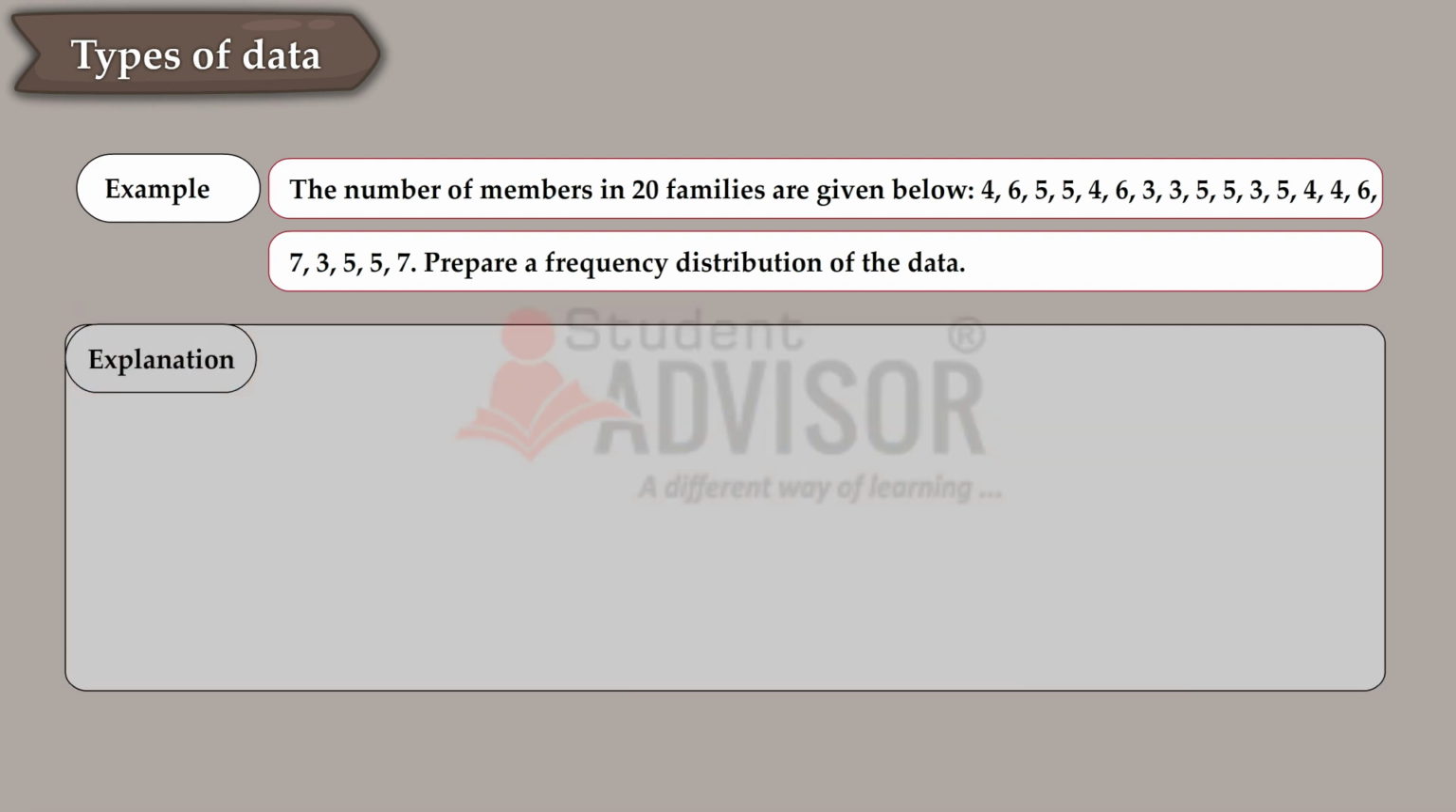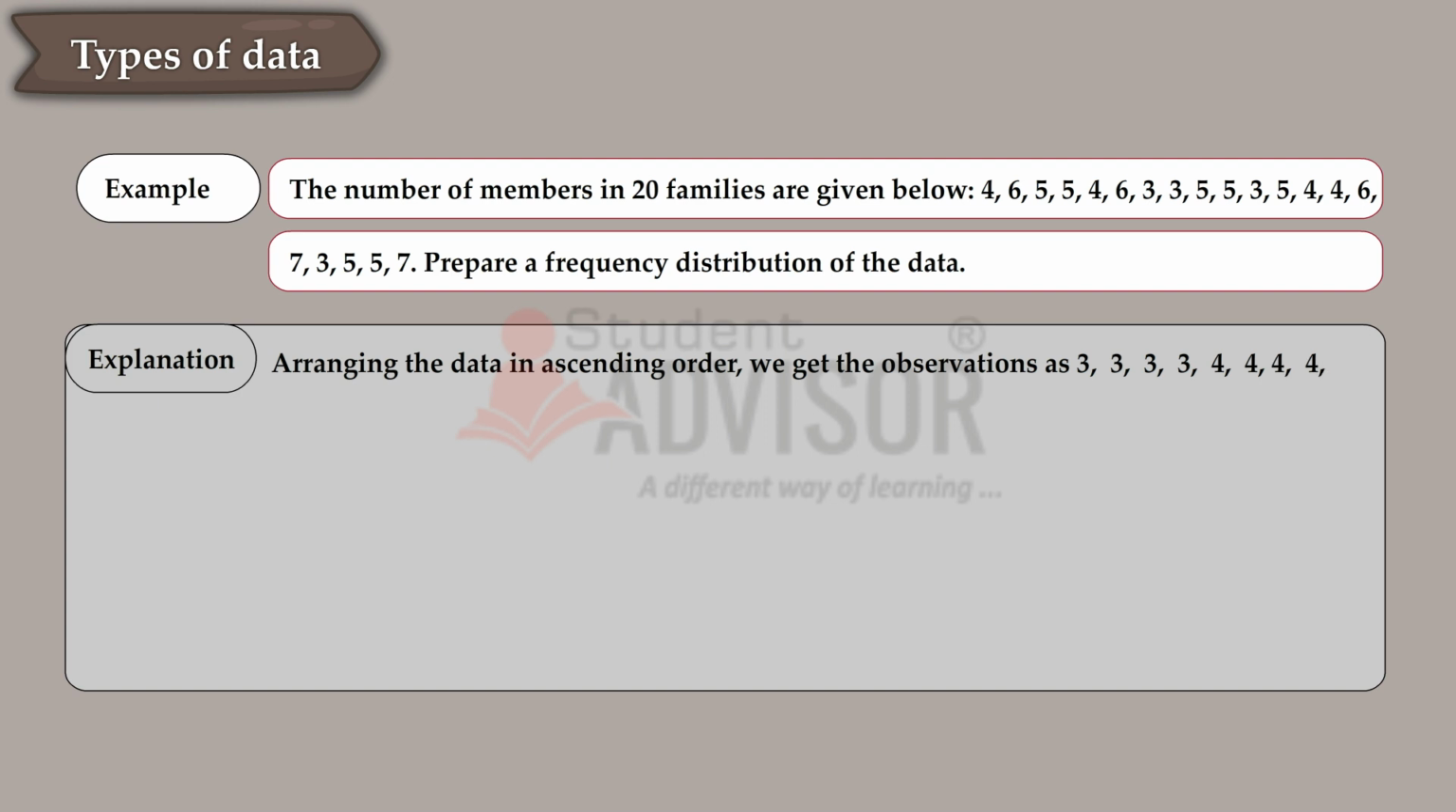Explanation. Arranging the data in ascending order, we get the observations as 3, 3, 3, 3, 4, 4, 4, 4, 5, 5, 5, 5, 5, 5, 5, 6, 6, 6, 7, 7. We find that